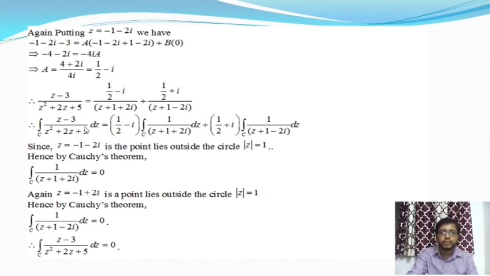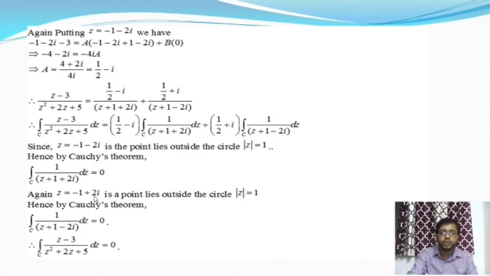So here minus 1 minus 2i is a point that lies outside the circle. So if the point lies outside the circle, hence by Cauchy's theorem this integral value is 0, as well as z is equal to minus 1 plus 2i.